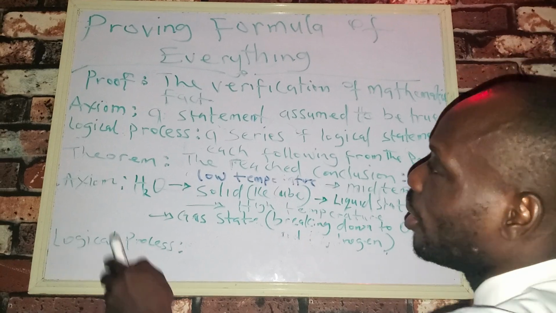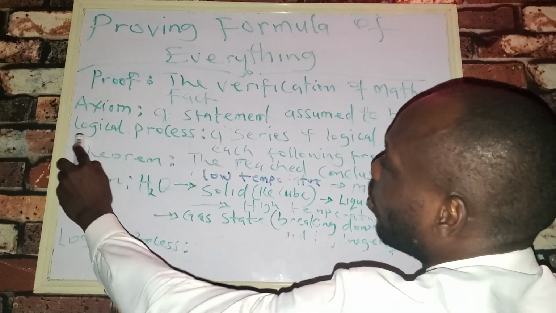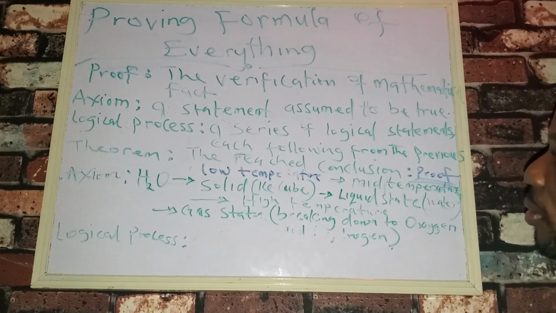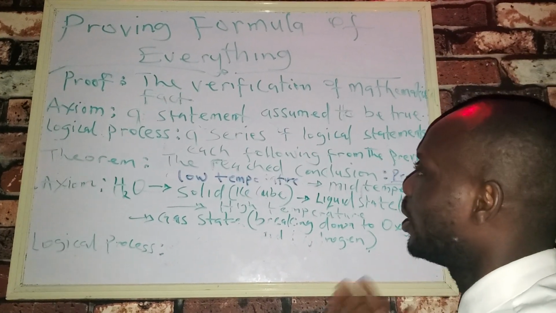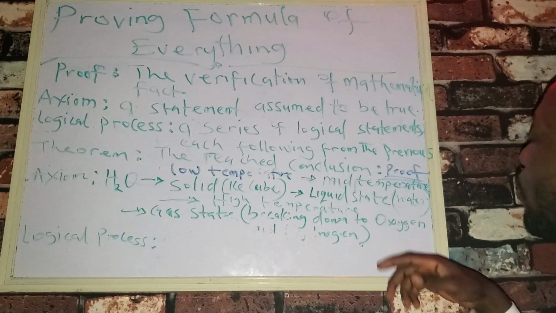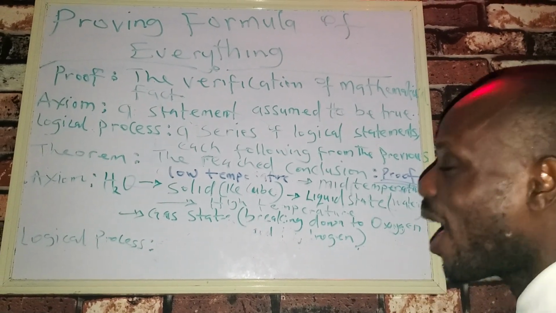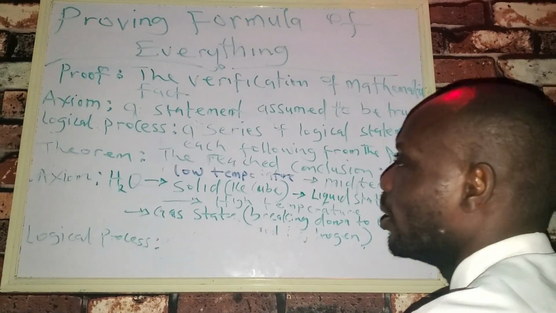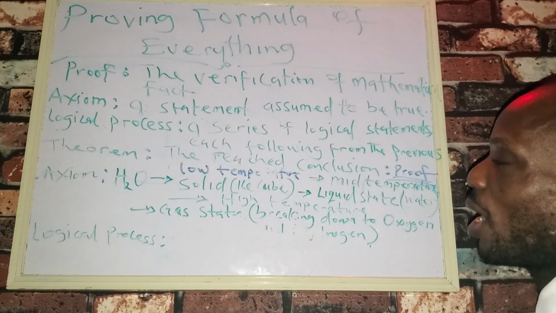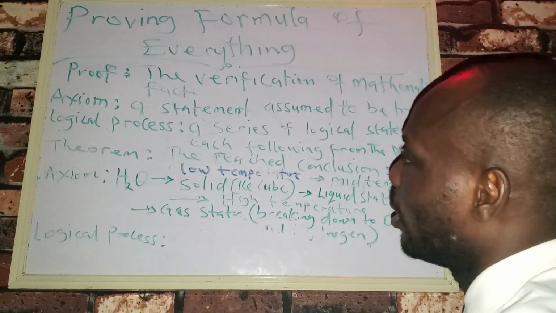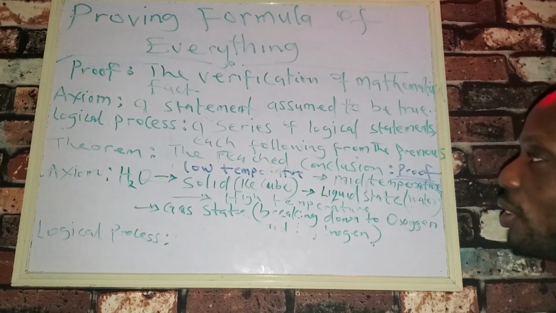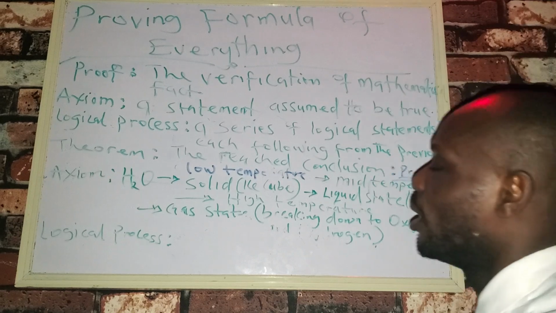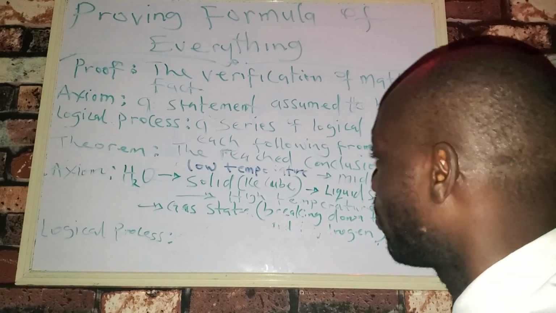So now, after the axiom, we're going to have the logical process, and that is going to serve as a series of logical statements, each following from the previous. So we want to have a systematic process in the form of mathematics that we can use to prove the unification. That is what the logical process part will entail.